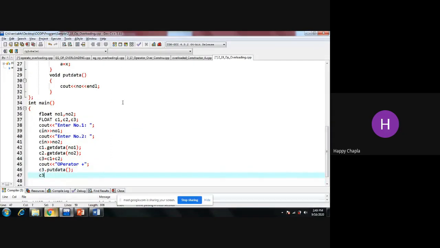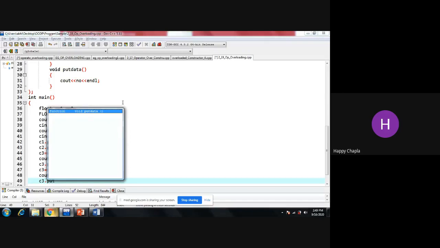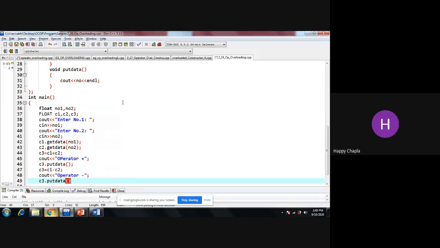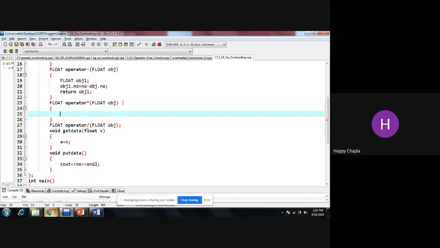So that object I have over here. So C3 equals C1 minus C2, cout, print the result on the screen. So for operator minus, C3.putdata. Okay, now come over here for the multiplication. More objects I require.